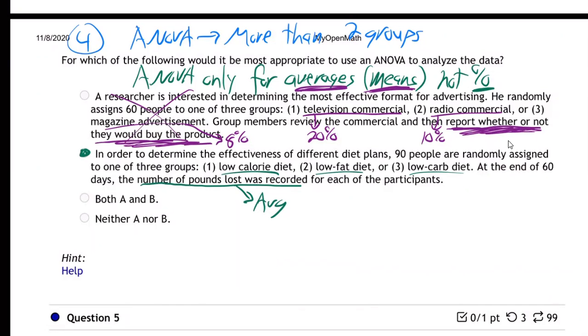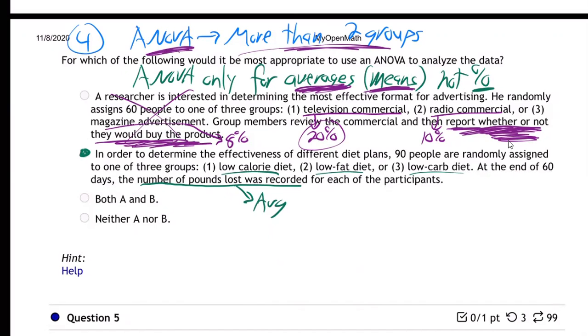There are different kinds of statistical tests they use when you have three groups for percentages. We're not going to study it. It's in more advanced statistical classes. But I want you to know ANOVA tests are for more than two groups, and it's only for averages, not for percentages. And see, the second question, they just said whether or not they would buy the product. So that's going to end up being a percentage. 20% did buy it. The other 80% did not buy it, right? That's going to be a percentage.